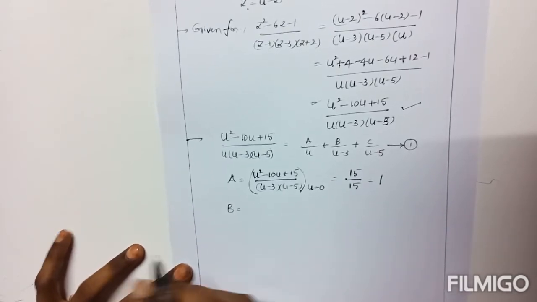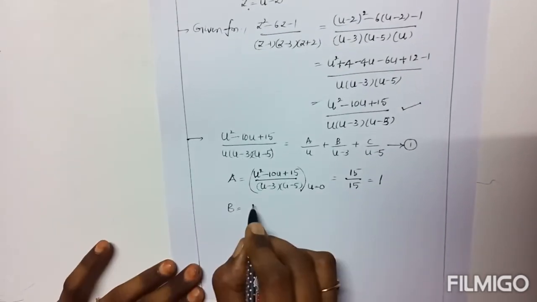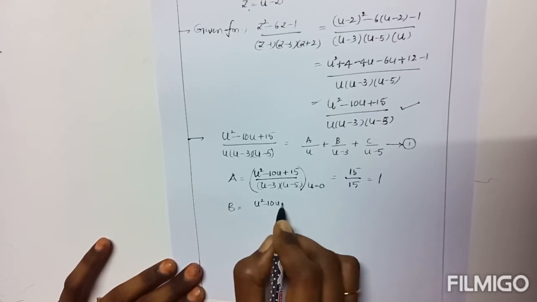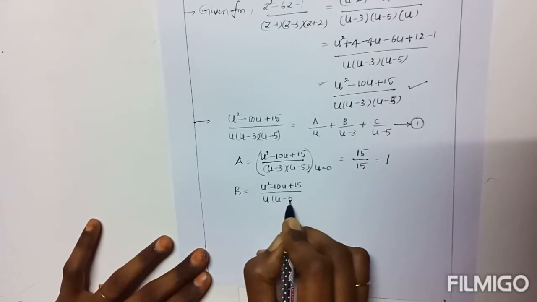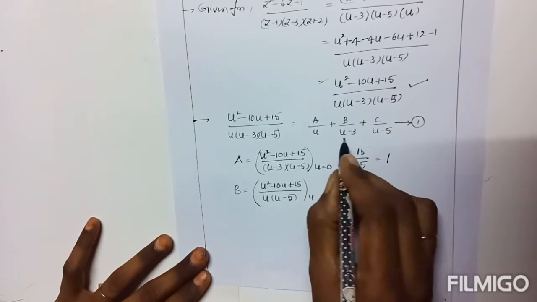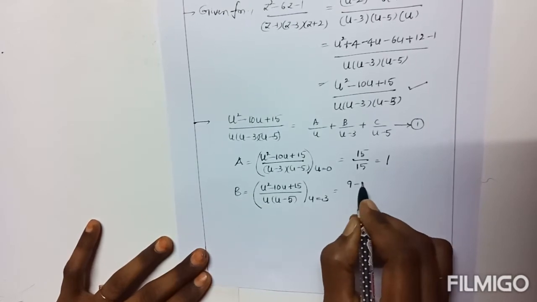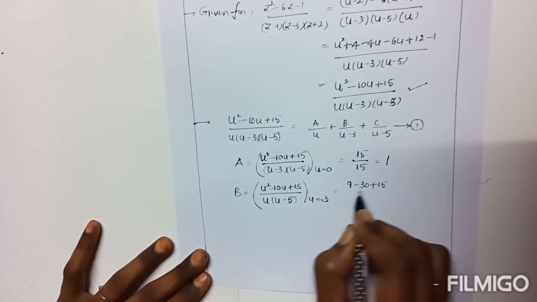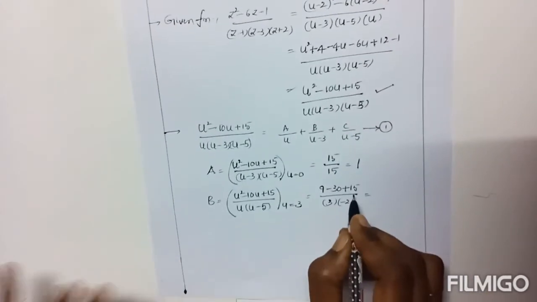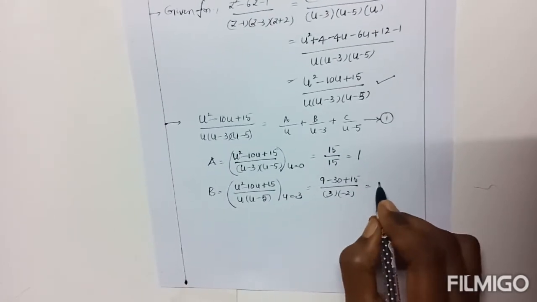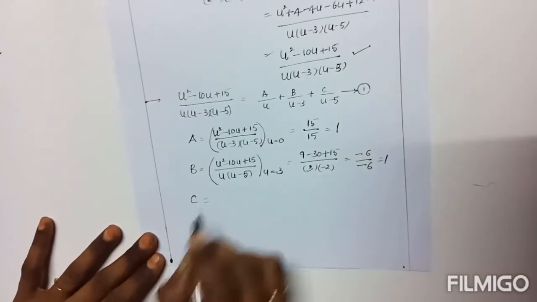B equals: similarly, write for b the complete fraction except u minus 3, so (u square minus 10u plus 15) by u into (u minus 5). From this, u equals 3. Now u equal to 3: 9 minus 30 plus 15, by 3 into minus 2, that is minus 6 by minus 6. B is also 1.